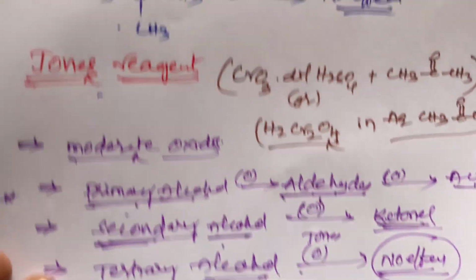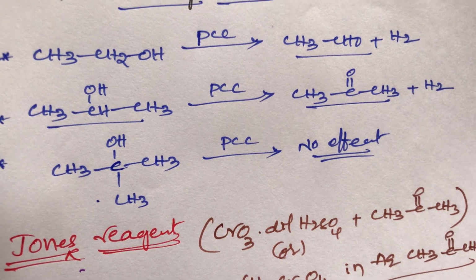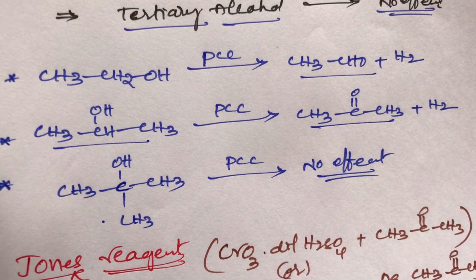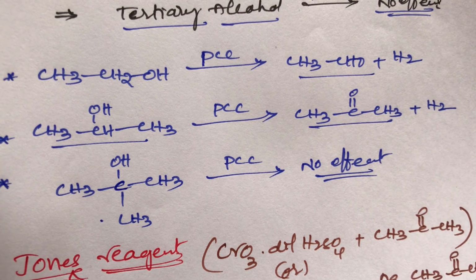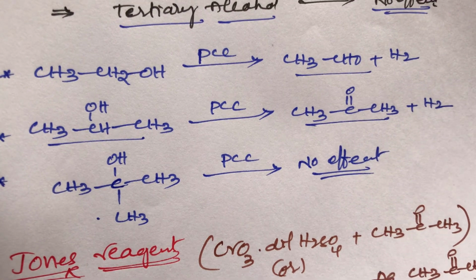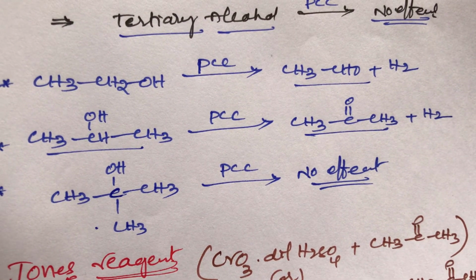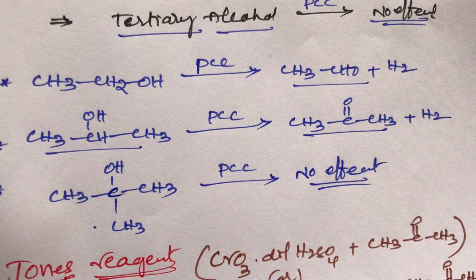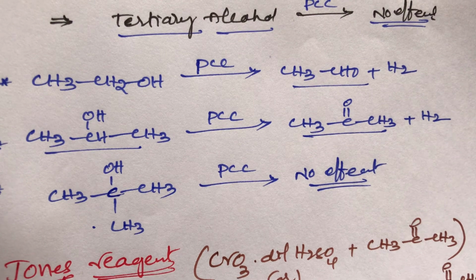These are the important moderate oxidizers, student: PCC, pyridinium chlorochromate, and Jones reagent. Both are moderate oxidizers. Both reagents can oxidize primary alcohols and secondary alcohols. Both reagents play the same role in alcohols. This is a simple trick, student.